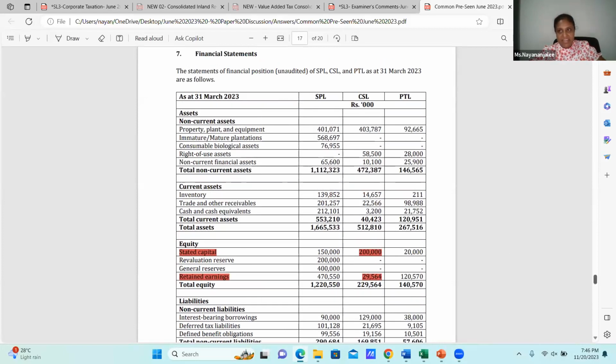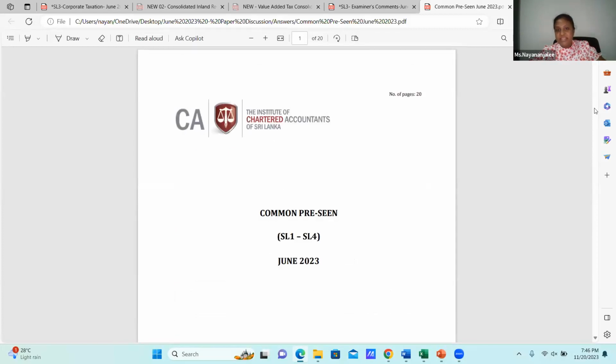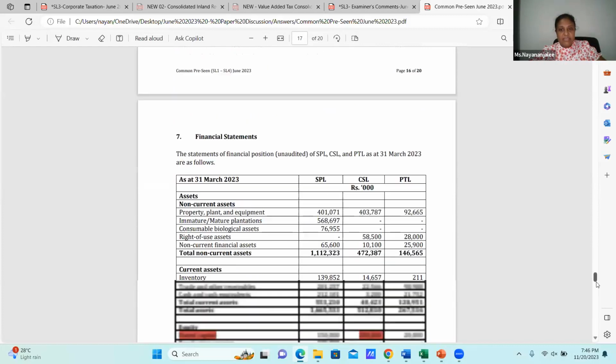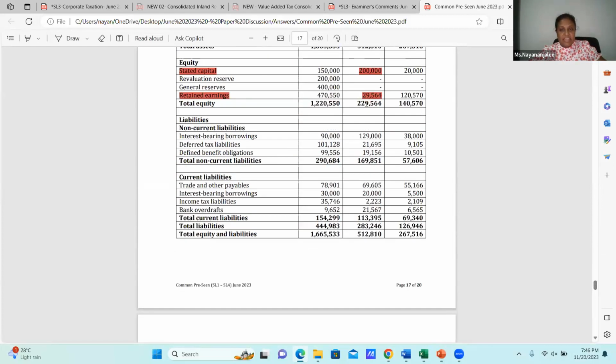Lama, this is your last time pre-scene. Then I will show from here pre-scene June 2023. And from that, retaining earnings are there, stated capital. Then you need to take stated capital plus retaining earnings into 4 times. Then it's with the amendment.